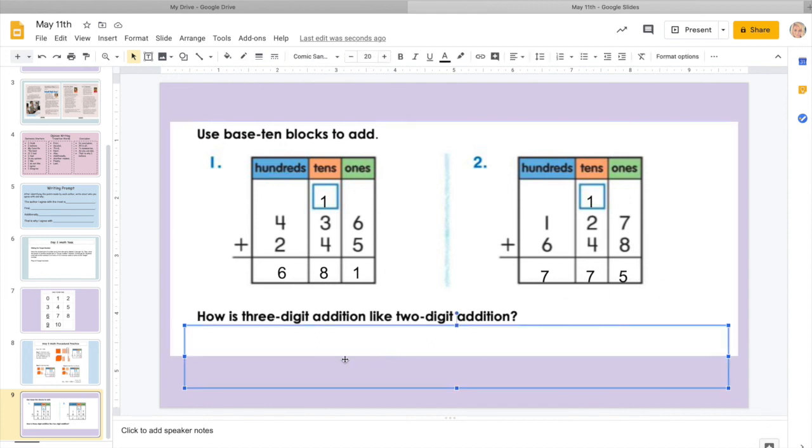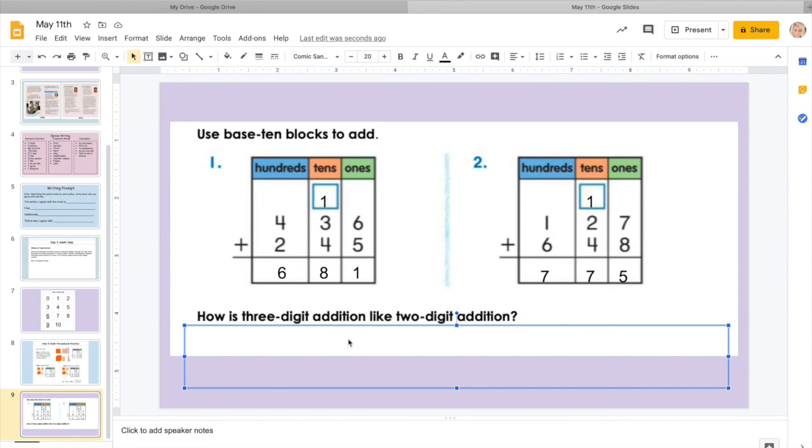Then it has a little question down here that it wants us to answer. How is 3-digit addition like 2-digit addition? Well, if you look at this problem up here where we had been doing 2-digit addition, literally the only thing that is different is we are adding another place value column. So we're adding just one more column.